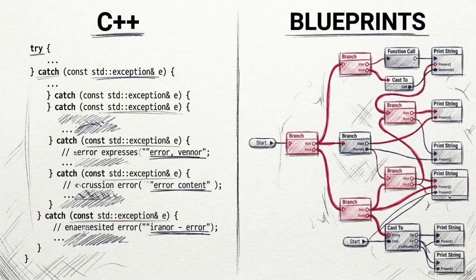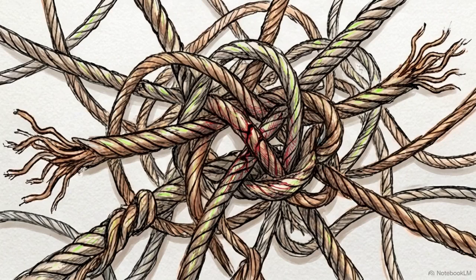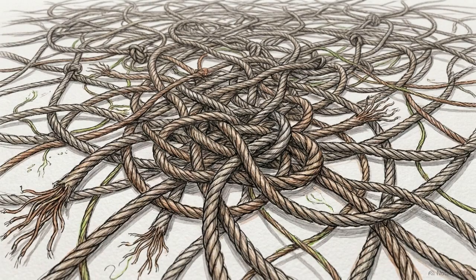To prevent these broken states, traditional programming languages like C++ or visual scripting tools like Blueprints rely on manual error handling. Developers have to write extensive try-catch blocks and check for null values at every single step of the exchange. The negative byproduct is that even a simple exchange of items requires a massive, fragile web of defensive code, just to anticipate every possible error. Maintaining that logic becomes increasingly difficult as the project grows.